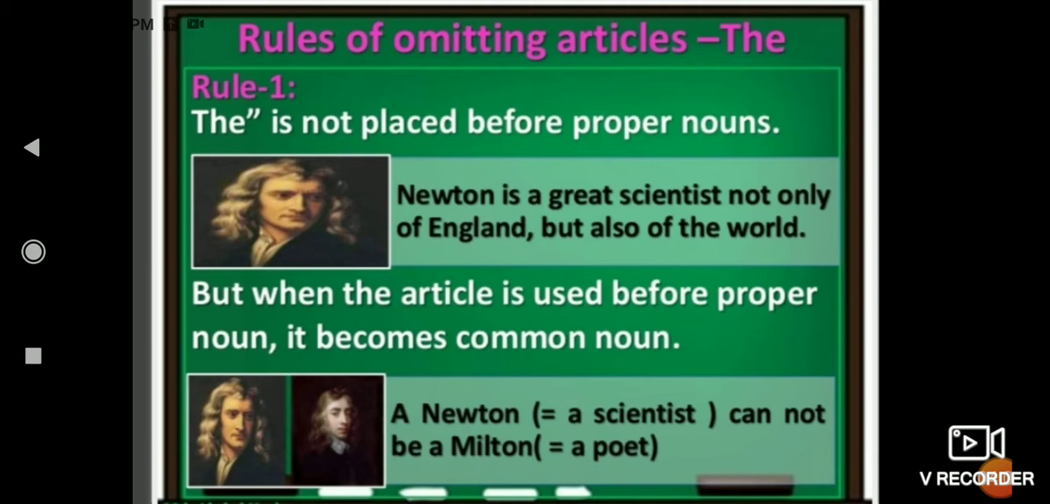Next, when an article is used before a proper noun, it becomes a common noun. A sentence is given in your book also: Kalidas is the Shakespeare of India. Here Kalidas is a proper noun, but it is used as a Shakespeare, which has become a common noun. When it has become a common noun, then we can use an article there. Like a Newton cannot be a Milton. Here Newton and Milton are representing common nouns. So there you can use a or an, but if it is used as a proper noun, then you will never use the article before it.